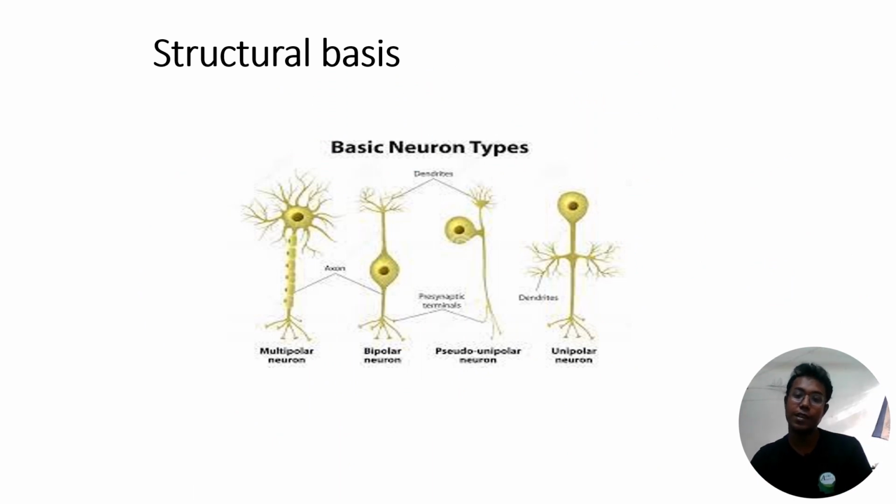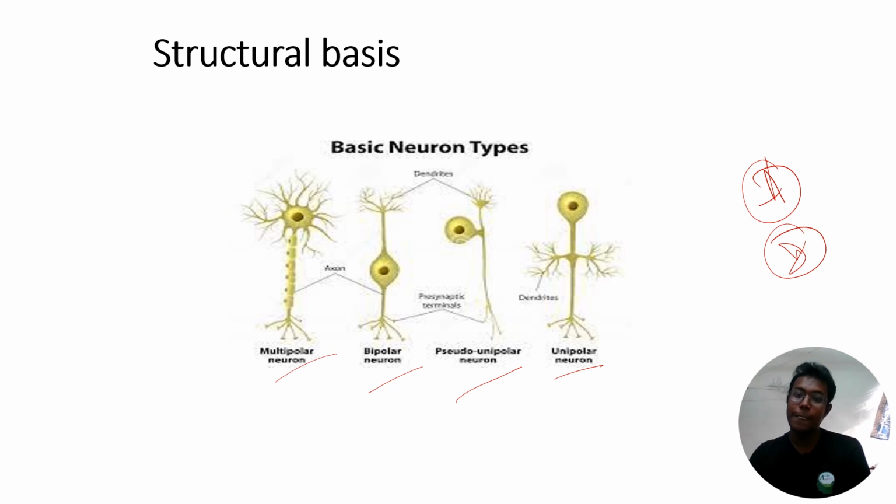Then, if you categorize the neuron, there are two bases. One is your structural basis, another is your functional basis. On the structural basis, neurons are divided into unipolar, pseudo-unipolar, bipolar, and multipolar. So we have to know on which basis we are categorizing. It is all on the basis of the presence of axon and dendron.